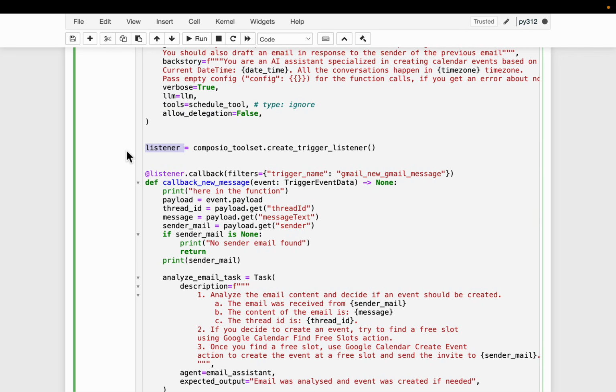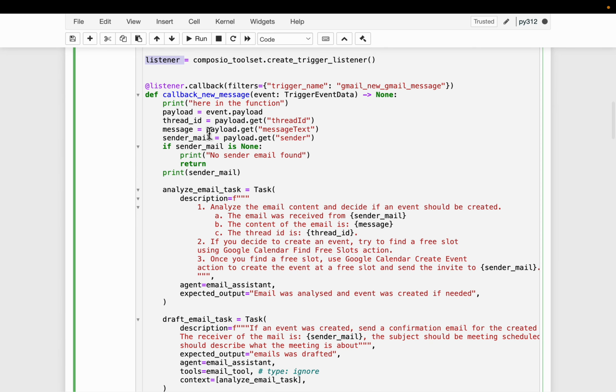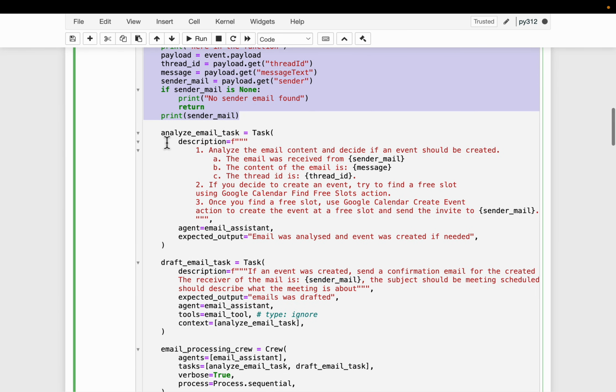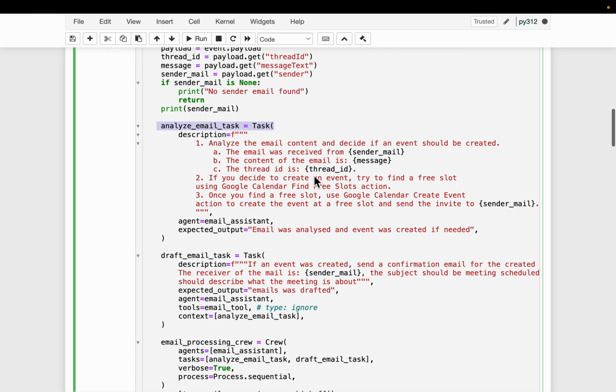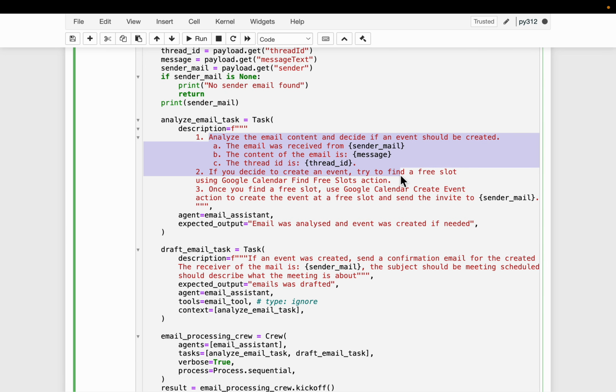All right, so here we have the listener, and we'll come back to this portion in a second. But let's define the tasks. Okay, so the analyze email task. By now, we have received a new email, and the content of the email is already available. Here we are giving the first 3 tasks. Analyze the email, and here is the content of the email. Here is the sender of the email and the thread ID.